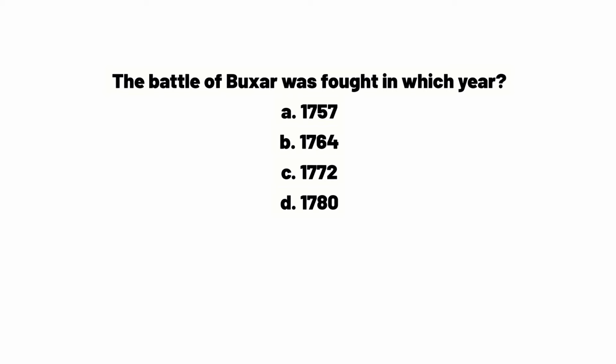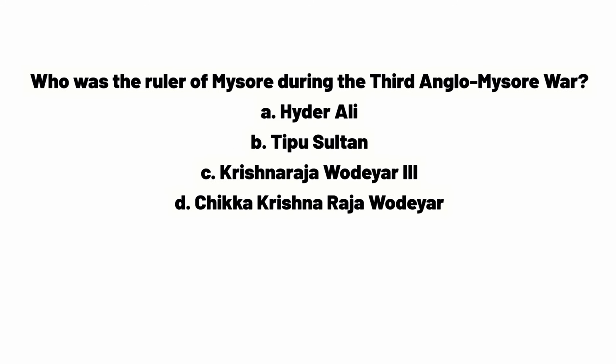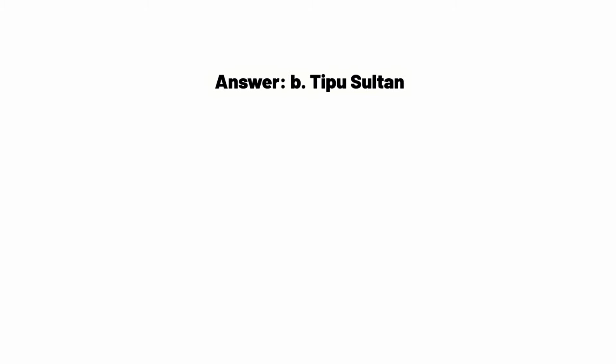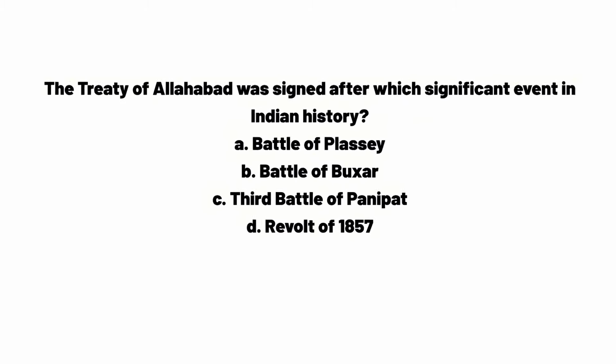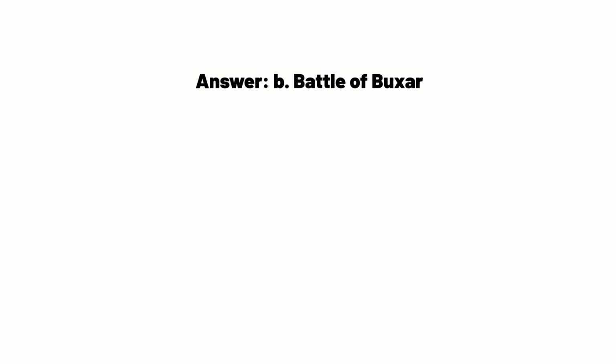The Battle of Buxar was fought in which year? A. 1757, B. 1764, C. 1772, D. 1780. Answer. B. 1764. Who was the ruler of Mysore during the Third Anglo-Mysore War? A. Hyder Ali, B. Tipu Sultan, C. Krishnaraja Wodeyar III, D. Chikka Krishnaraja Wodeyar. Answer. B. Tipu Sultan. The Treaty of Allahabad was signed after which significant event in Indian history? A. Battle of Plassey, B. Battle of Buxar, C. Third Battle of Panipat, D. Revolt of 1857. Answer. B. Battle of Buxar.